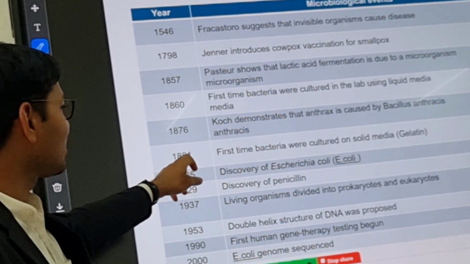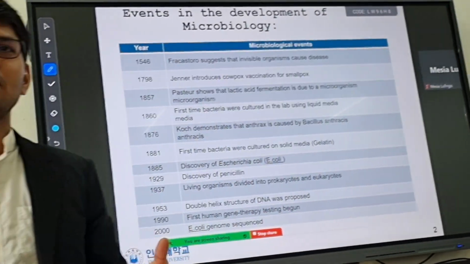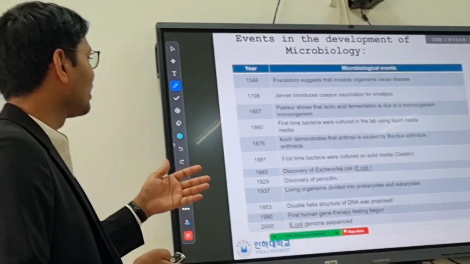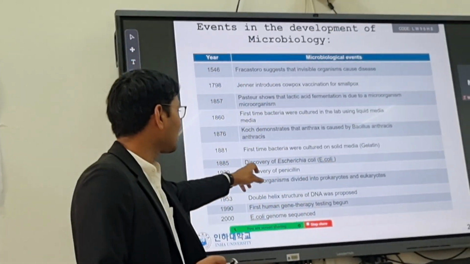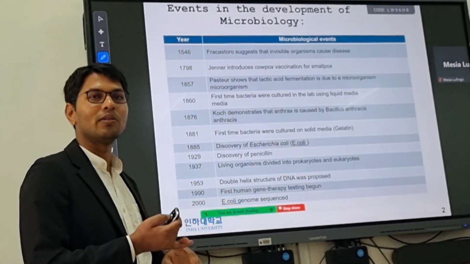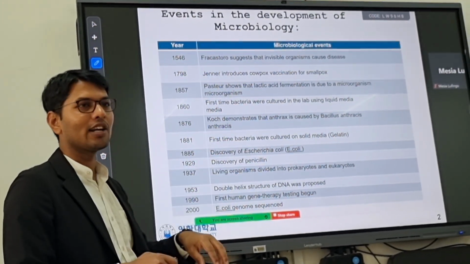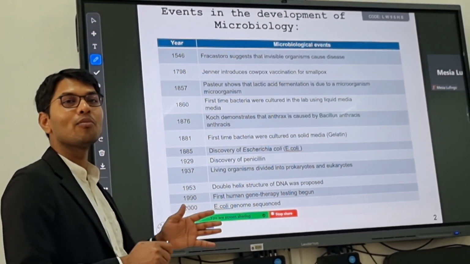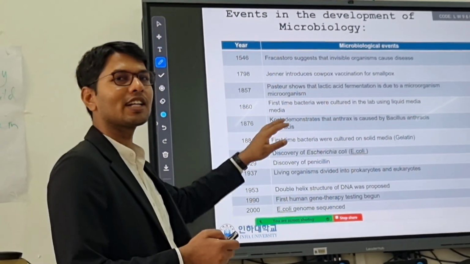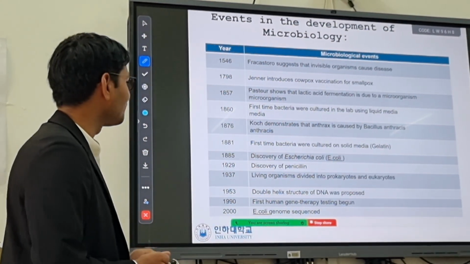In 1881 was the first major event when we cultured bacteria in the lab. Before that, we had never cultured bacteria in the lab. This is the first bacteria which we cultured, and we also know the gene analysis of this. Currently, we also say that E. coli is the model bacteria in environmental microbiology. Whatever test you have to do, you first try on E. coli. That's why we call it the model bacteria in the microbiology field.